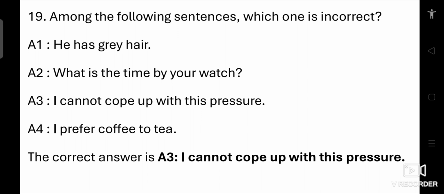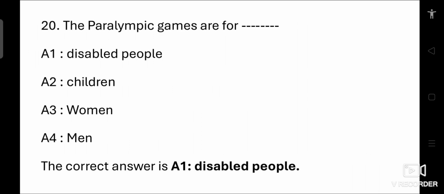Here the phrase cope up is incorrect. The correct expression is simply cope with. The verb cope is followed by with when talking about managing or dealing with a difficult situation. So A3, I cannot cope up with this pressure. That is the answer. Question number 20.